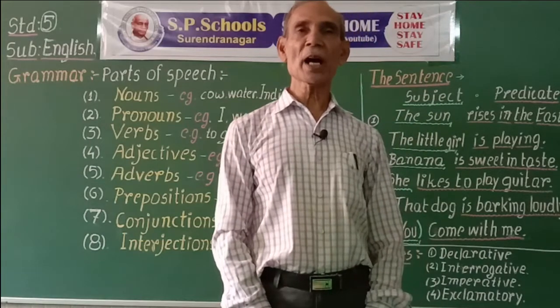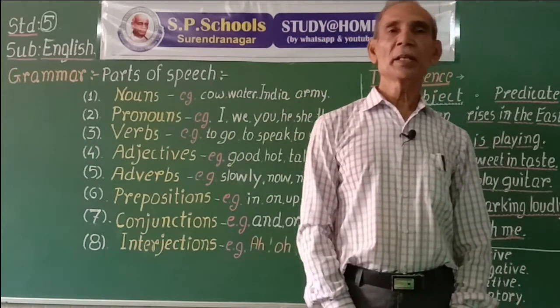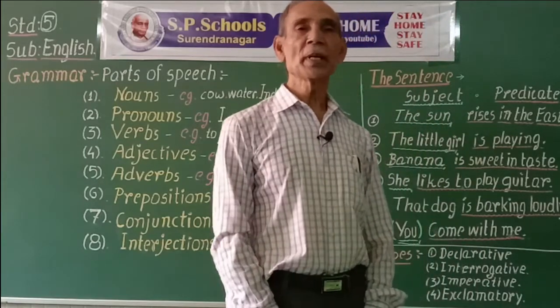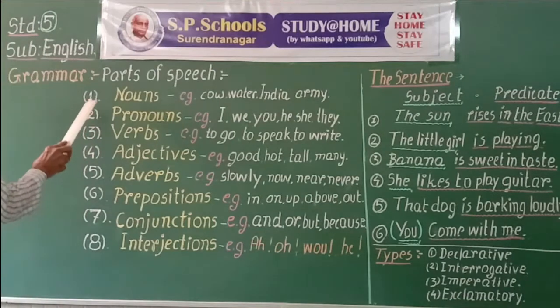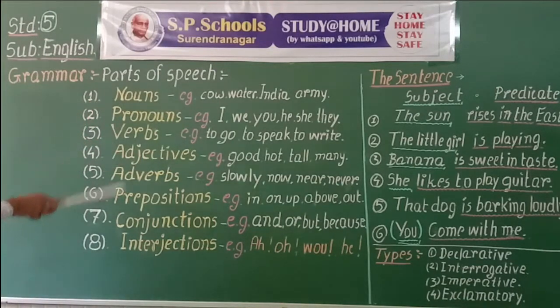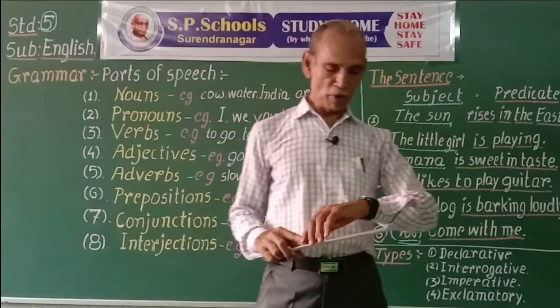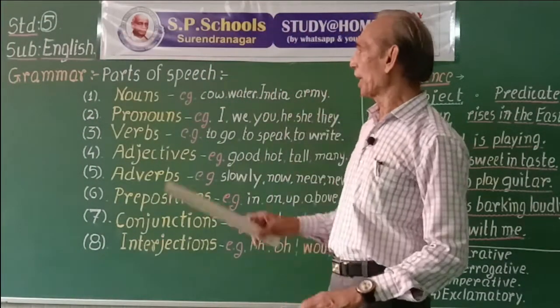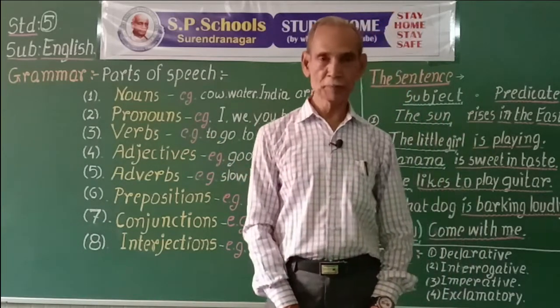The words are classified into 8 groups, 8 types. 1 to 8. The words can be nouns.